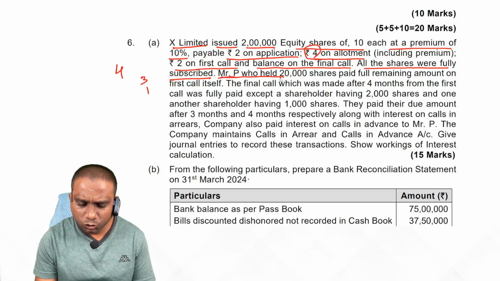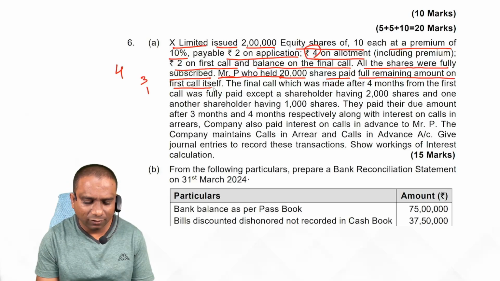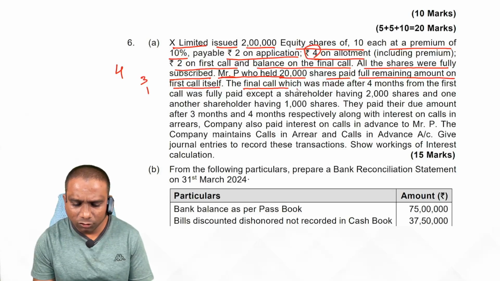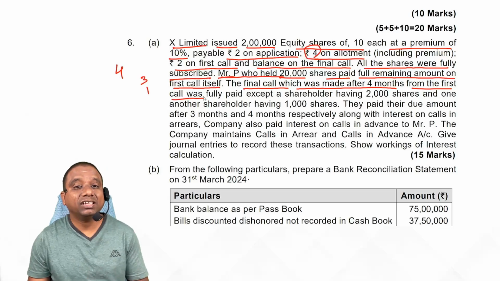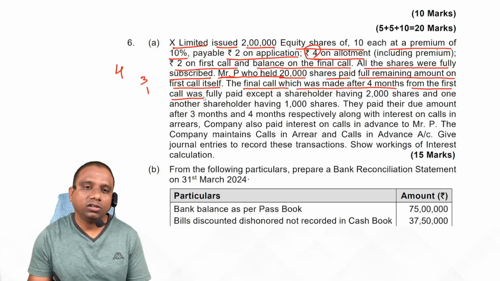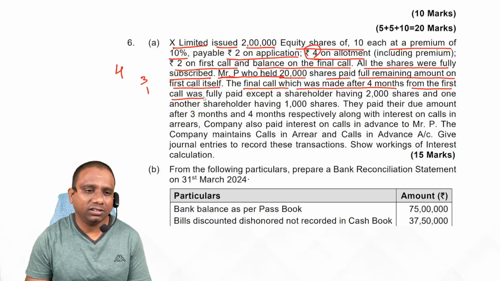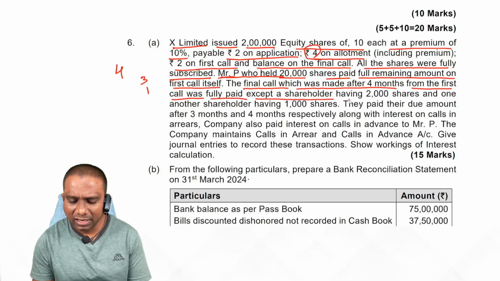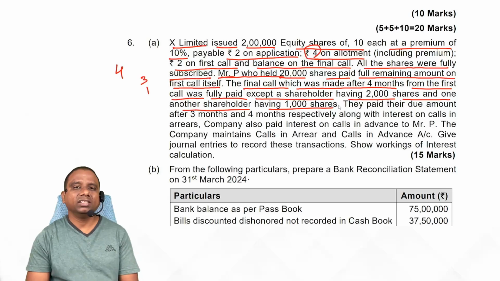Mr. P, who held 20,000 shares, paid the full remaining amount on the first call itself. This is calls in advance. The final call was made after 4 months from the first call. Here we have to pay interest on calls in advance. On calls in advance, we pay interest at 12%. On calls in arrears, we charge interest at 10%. Don't forget.